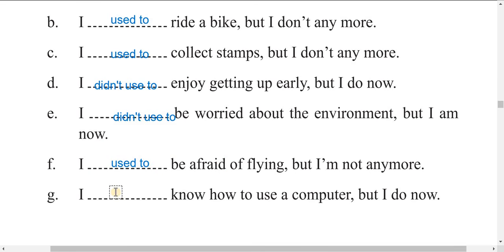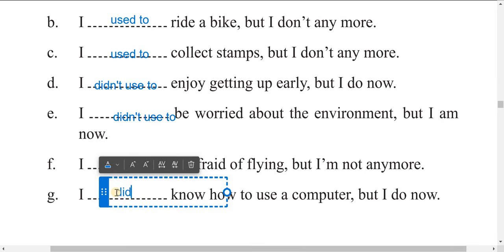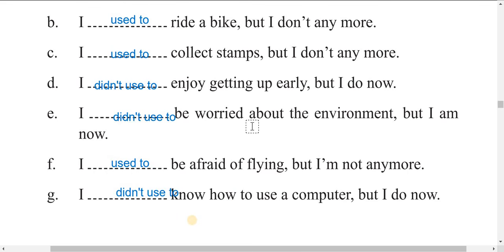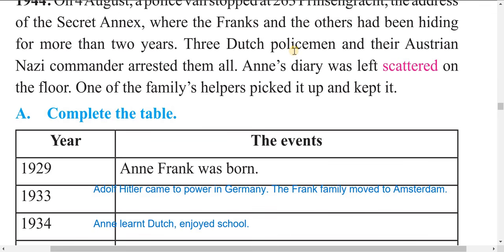Last one. I know how to use. Okay. I didn't know. I didn't used to know how to use a computer, but I do now. I didn't used to.